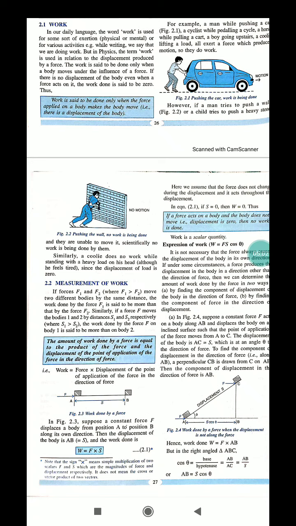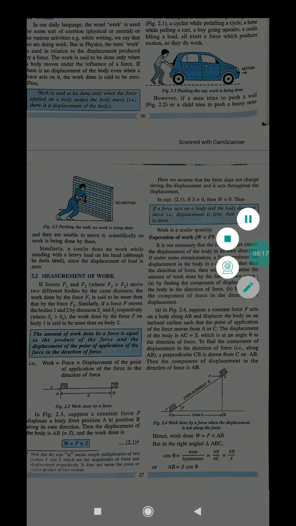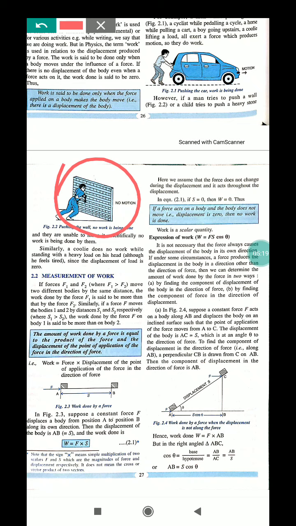Now, work is a scalar quantity. Why is work a scalar quantity? If a force acts on a body and the body does not move, that is displacement is 0, then there will be no work. Here in this case there will be no work, but the man has done his work. He has put the pressure, he has put his force, but he wasn't able to move the wall.